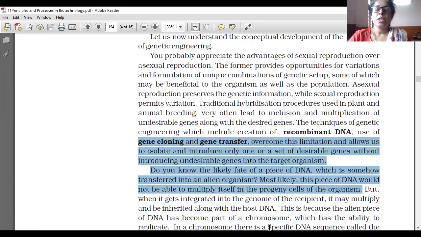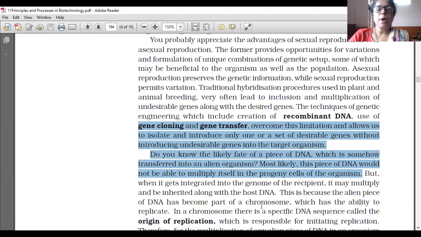This is because the alien piece of DNA has become part of a chromosome which has the ability to replicate. The alien piece of DNA has become part of the chromosome of the host. We are introducing it into the DNA of the host only, so it will become part of the chromosome of that host, which has the ability to replicate.